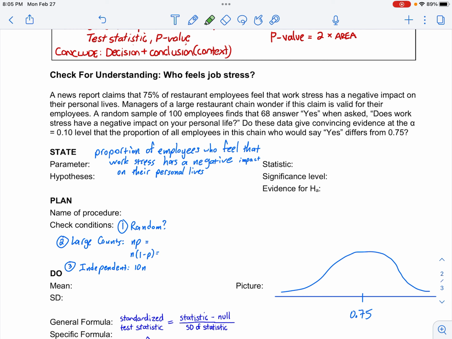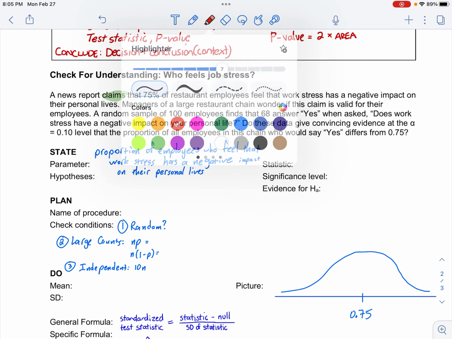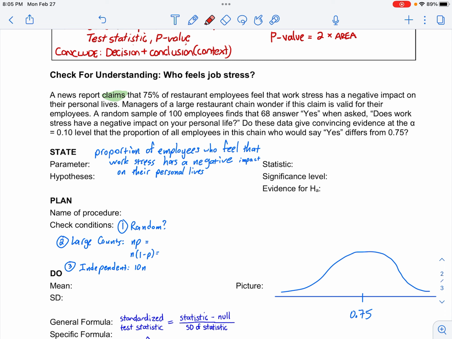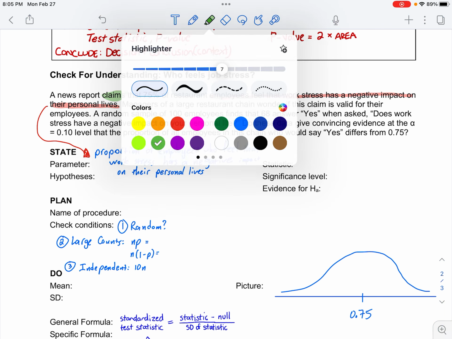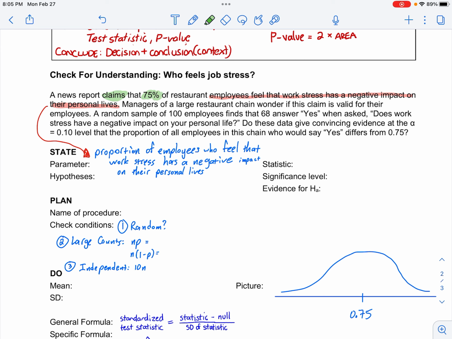The first thing we're looking for is the parameter, and it says a news report claims, well, that's important, claims that 75% of restaurant employees feel that work stress has a negative impact on their personal lives. So that is the parameter that we're measuring. I already wrote it down just to save a little time. That is the percent or proportion of their employees who feel that work stress negatively impacts their personal lives. And the claim is that 75% of their employees think that.